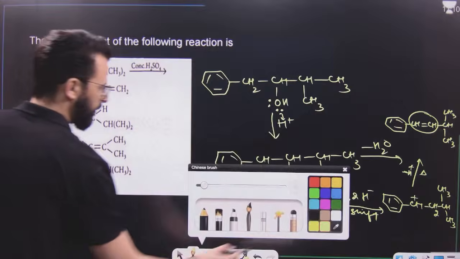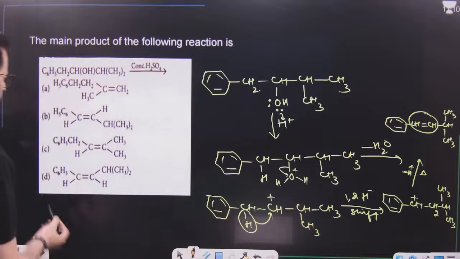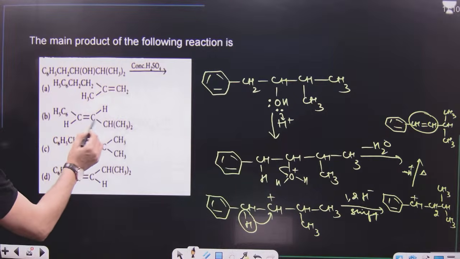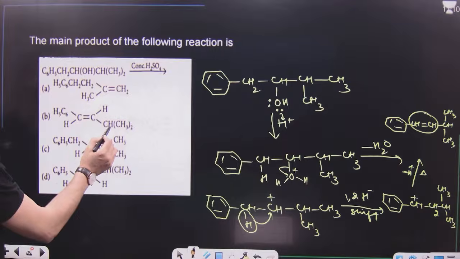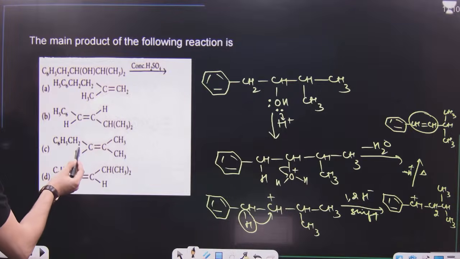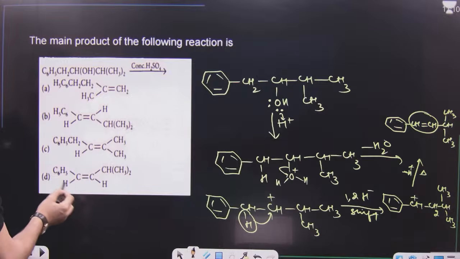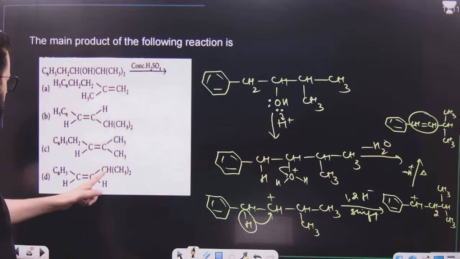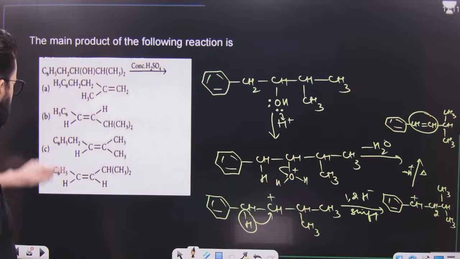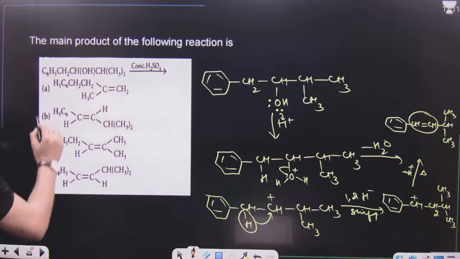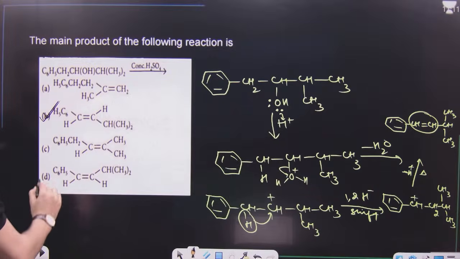Now, have a look. Phenyl CH, double bond CH and isopropyl. This cannot be the product. CH, double bond CH, and this is what we call isopropyl. This and this, one and the same. One and the same product. So these two are one and the same products. So this is the major product.